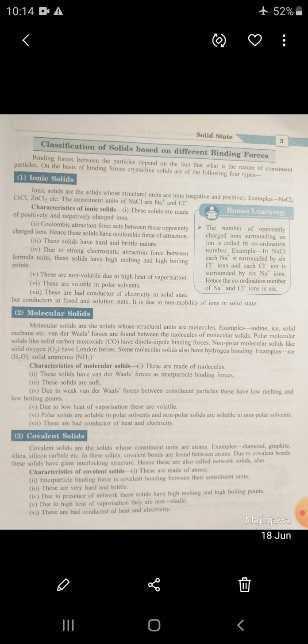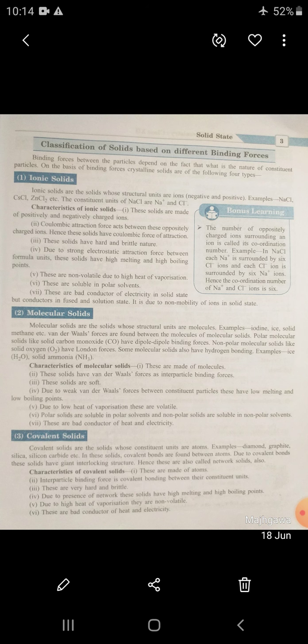So dear student, first we have learned ionic solid. Second we have learned molecular solid, and then we are going to study the covalent solid. Covalent solids are the solids whose constituent units are atoms.